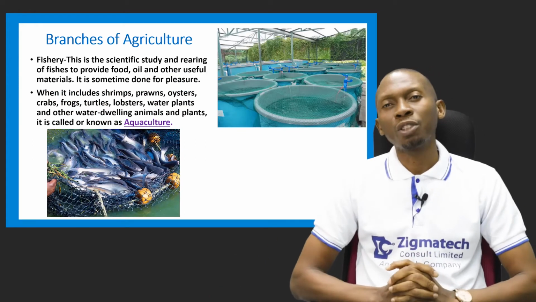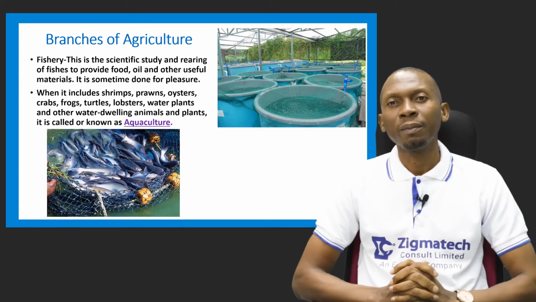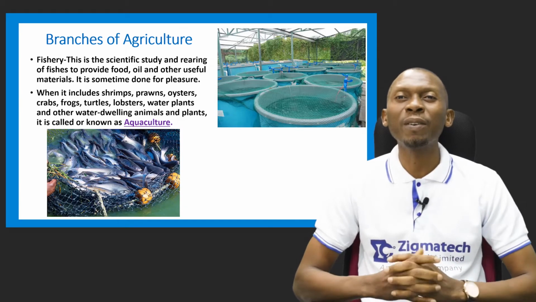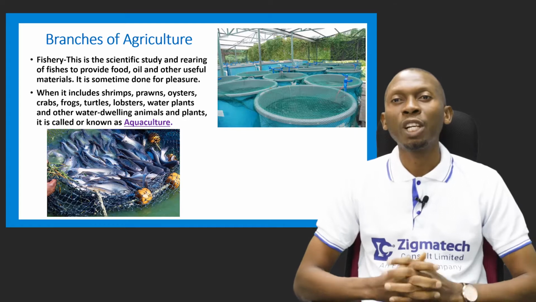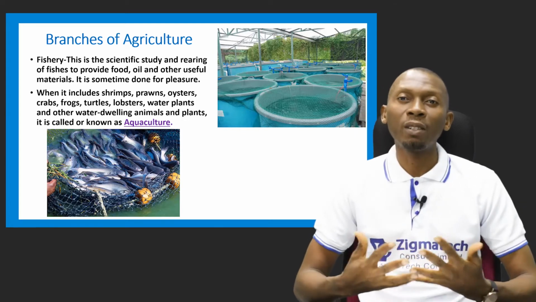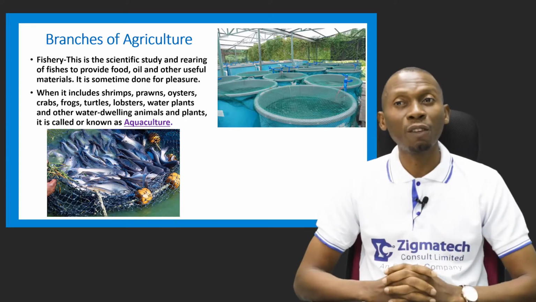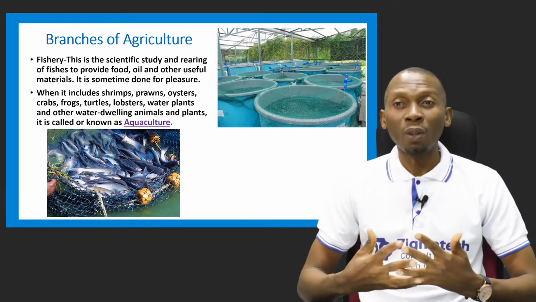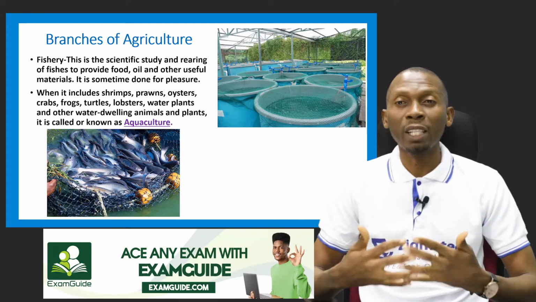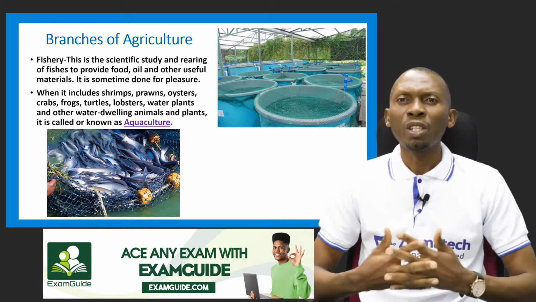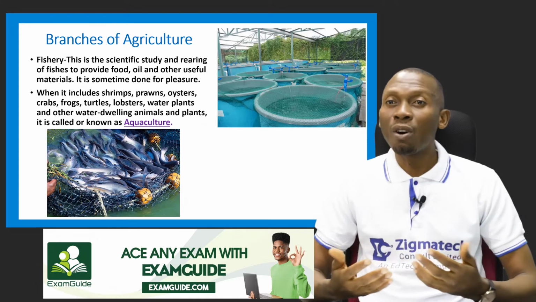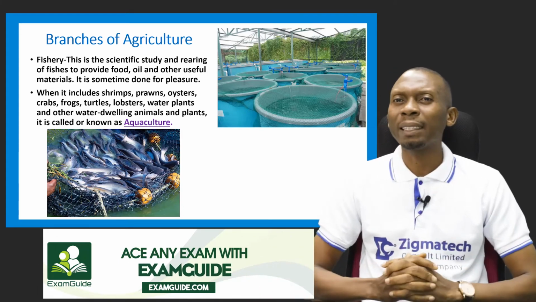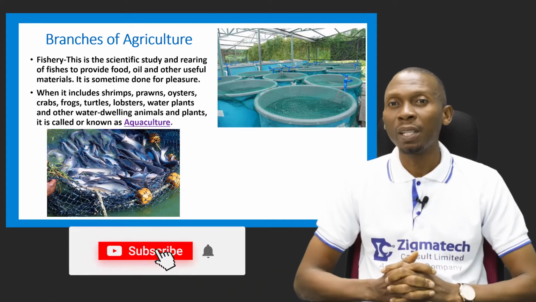Another branch of agriculture is called fishery. Now, what is fishery? This is the scientific study and rearing of fishes, which help to provide food, oil, and other useful materials, and it can also be done for pleasure. But there are other aquatic animals that one can also get involved in producing, which include shrimps, prawns, oysters, frogs, toads, water plants, and some other water animals.